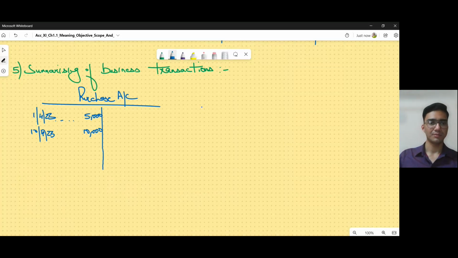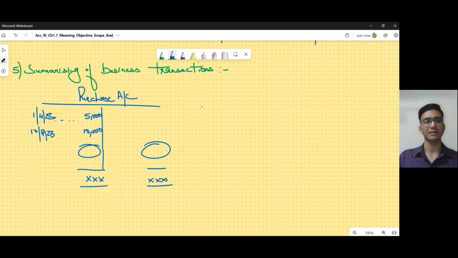Now, summarizing means to actually tell you a summary. So where do we get the summary? We get it in the total. So in the purchases account, when we total, we get a total figure over here. This totaling that we are doing is telling us that we have summarized this full account and we are getting a balance at one of these places, either on the left hand side or on the right hand side. So this will give us some information which is actually a summary of that account.